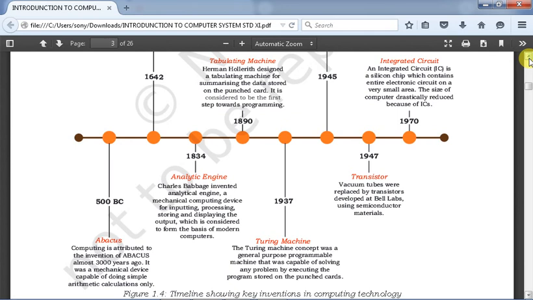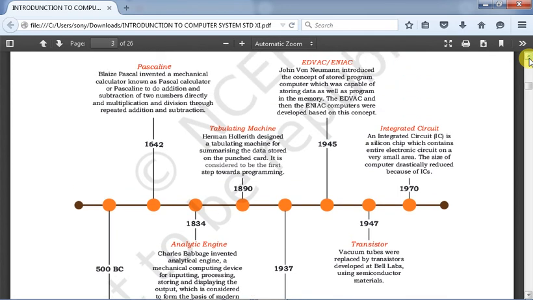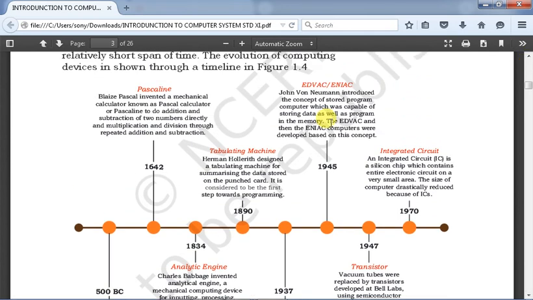In 1945 we got ENIAC. John von Neumann introduced the concept of the stored program computer, which was capable of storing data as well as program in the memory. The EDVAC and the ENIAC computers were developed based on this concept, and whatever PCs or laptops we are having nowadays, they are actually following the structure of John von Neumann. So modern day computers are also following the von Neumann architecture.